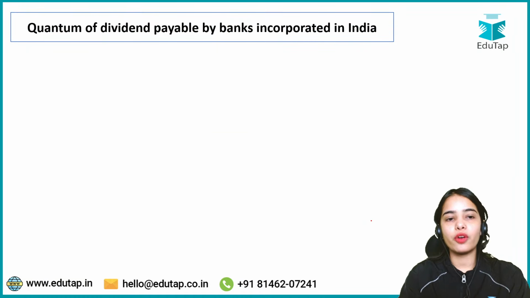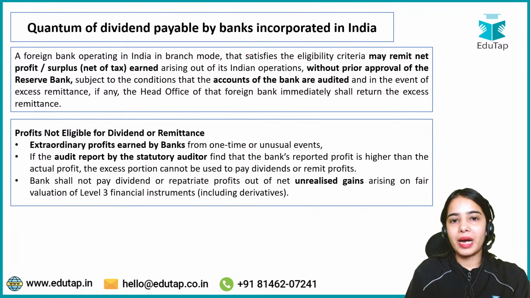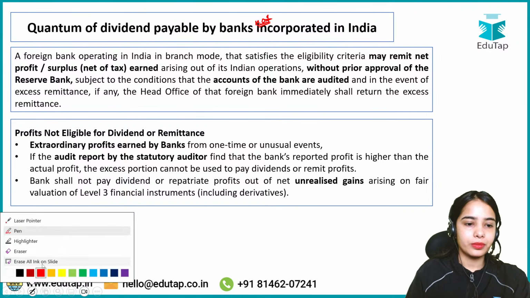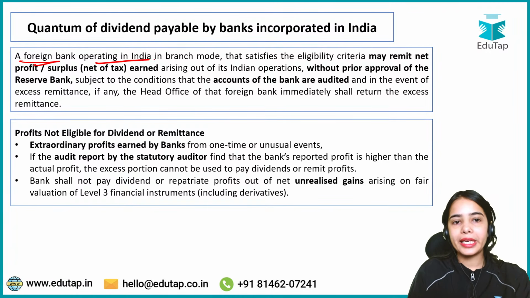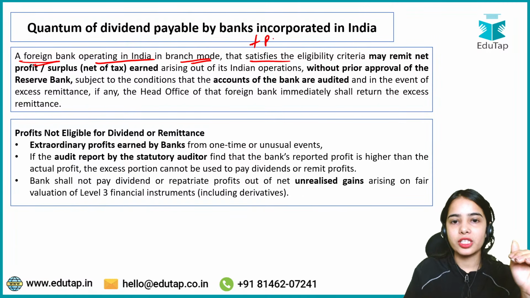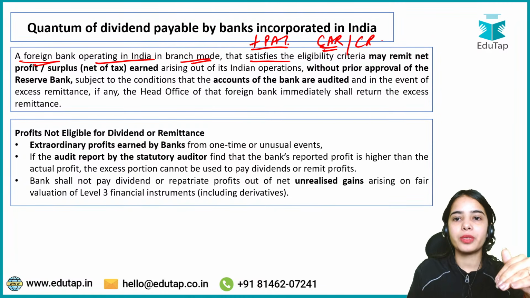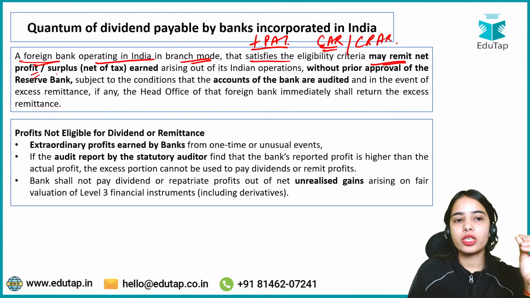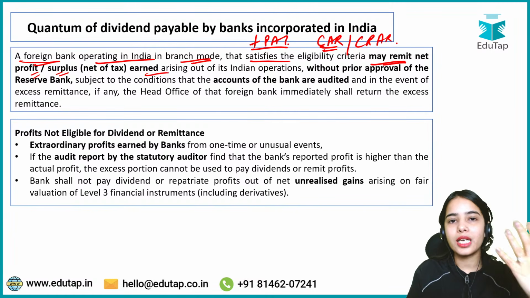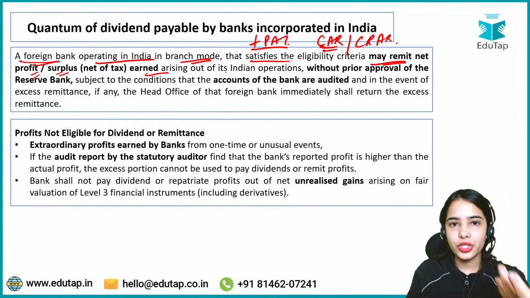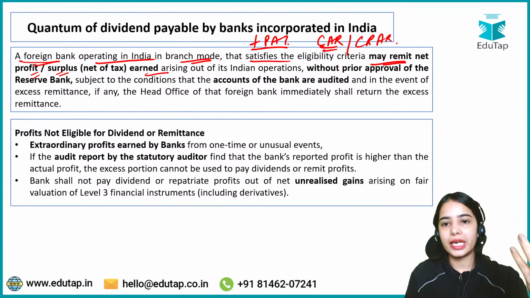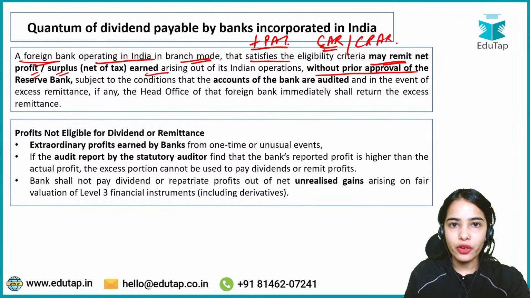Moving forward, the quantum of dividend payable by banks not incorporated in India, now we will discuss. So a foreign bank operating in India in branch mode that satisfies the eligibility criteria, that means it has a positive profit after tax, it is maintaining the capital to risk weighted asset ratio and such, can remit net profit or surplus earned arising out of their business in India from their branches in India.